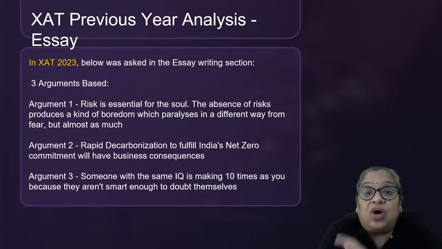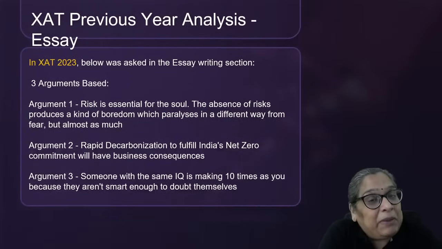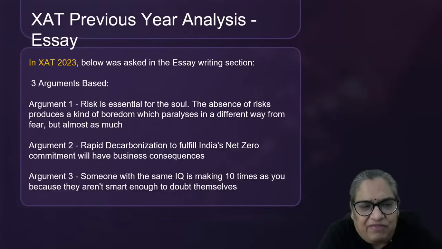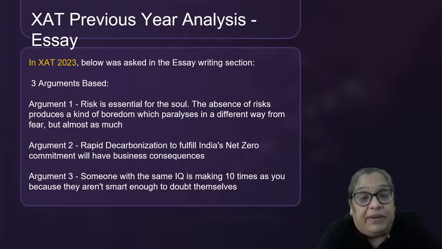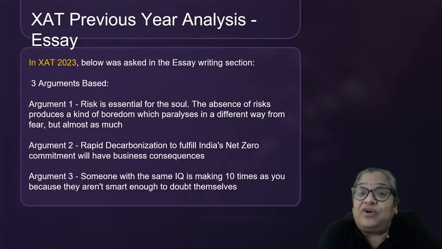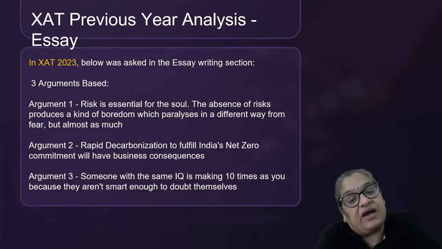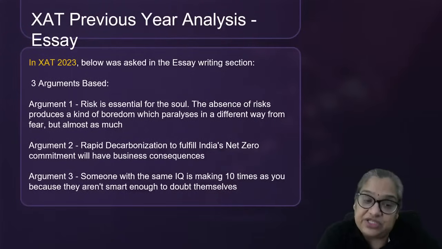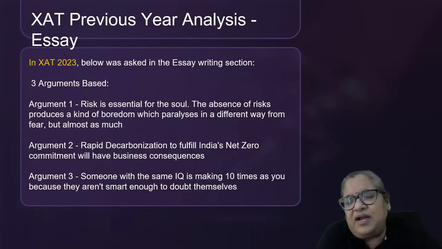The second one was: India has made a net zero commitment, and many people are saying it's by 2030 or 50 or something. Everyone says it's an overcommitment, that we cannot become net zero by that date. So is it really bad for us? Will it have consequences for us? What kind of consequences? Or does our government know what it's doing, which is why it has committed?